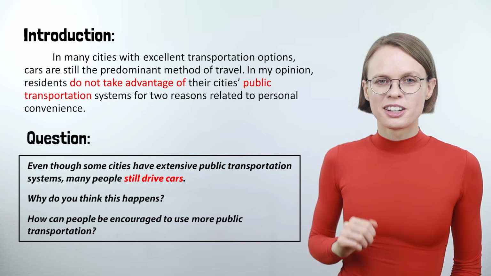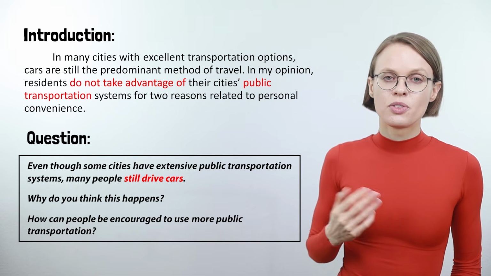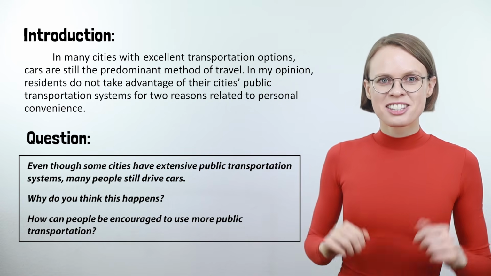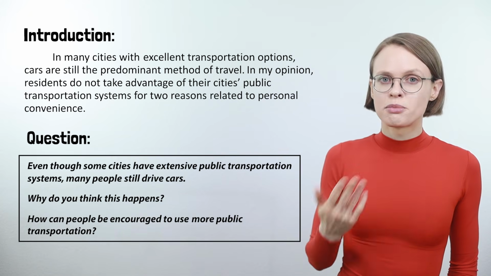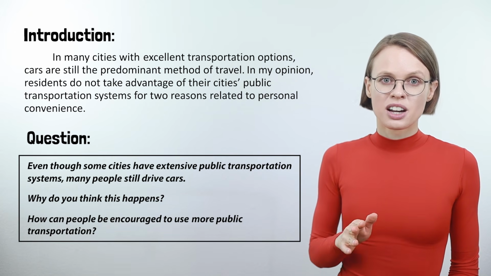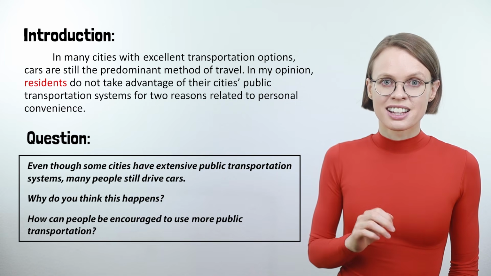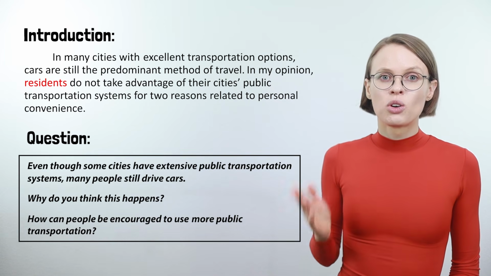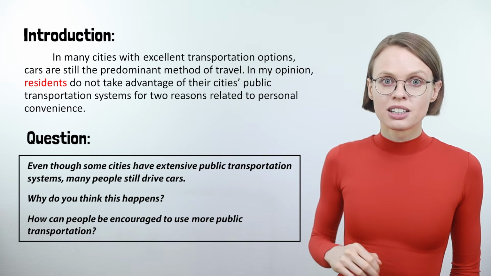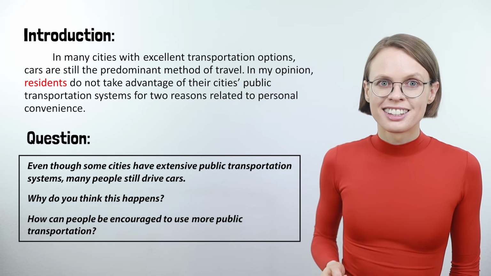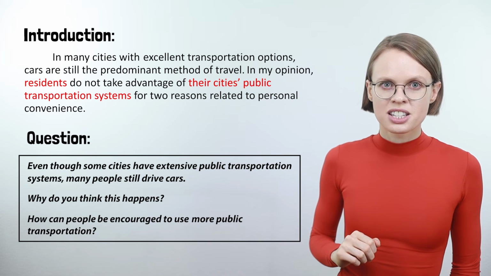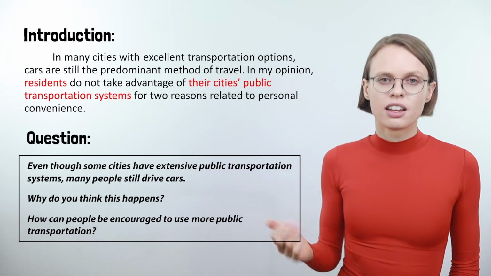However, I want to point one other detail out. That's agreement. What is agreement? This is a really hard point, and some native speakers make mistakes too. Do you see that the subject is residents in the plural? Now, the things that go with residents also need to be plural, since there is more than one. That's why I wrote their city's public transportation systems. That's called agreement.